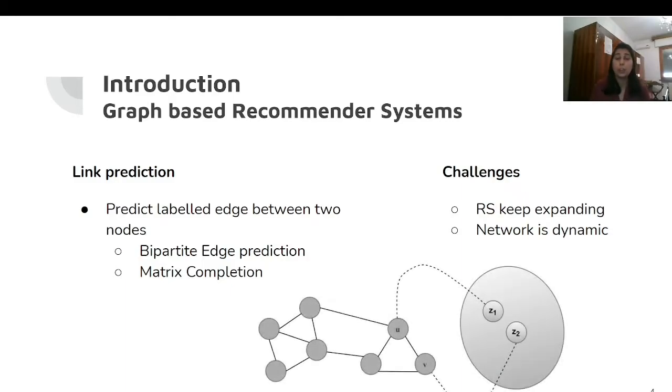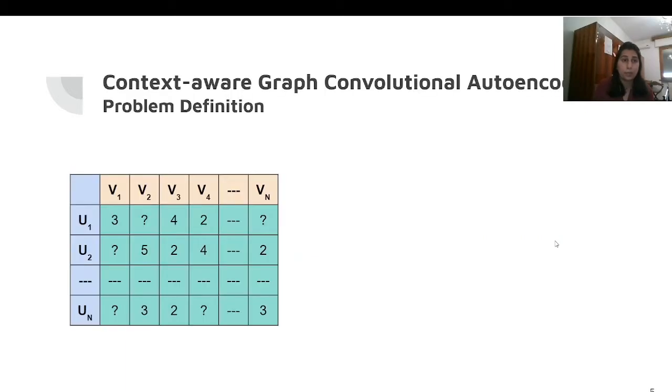Graph neural networks learn from the local and global structure of the graph to produce node representations, with the learning objective that if two nodes are linked with each other, they have similar representations. And the challenges include that recommender systems keep on expanding as new users and new products come to the system, and individuals involved in the network have dynamic behavior which affects user opinion on the products. This is the thing which we are going to investigate in our work.